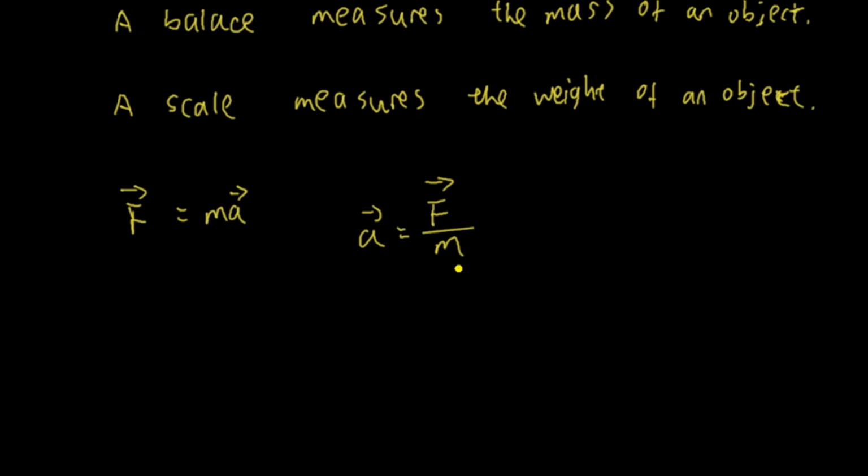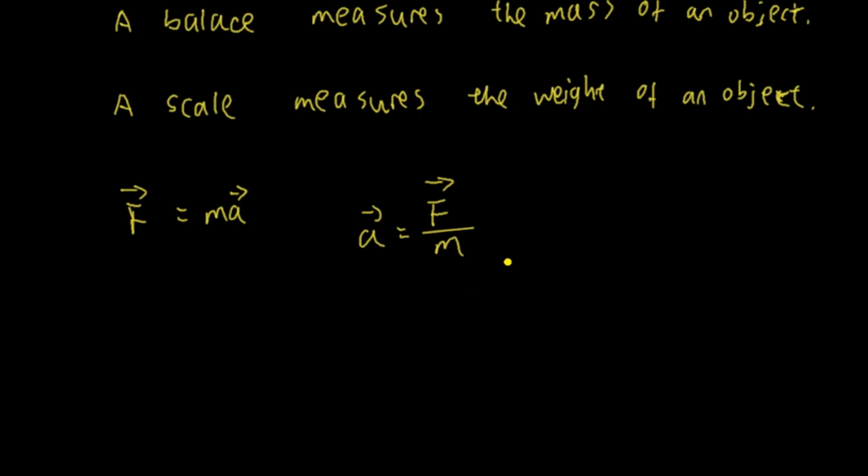Now, how about the mass of the object? When you apply the same amount of force on a larger mass, let's say the mass is large, of course the acceleration will be lower, because the larger the mass, you need a larger force. We're holding force constant here. What if the mass of an object is smaller? You apply the same amount of force on the smaller object, and of course the object will move faster. So it will accelerate faster. So it's negatively correlated here. Now you see that it makes sense.